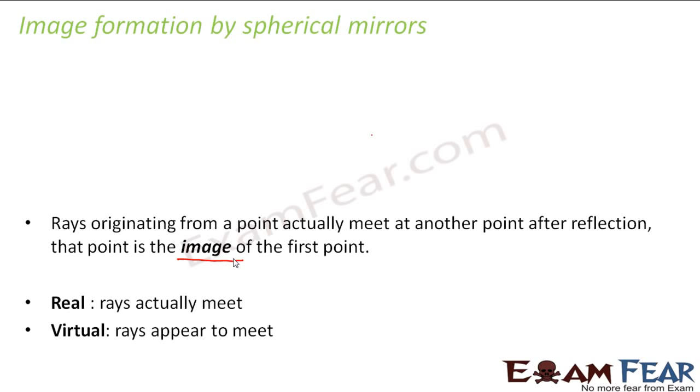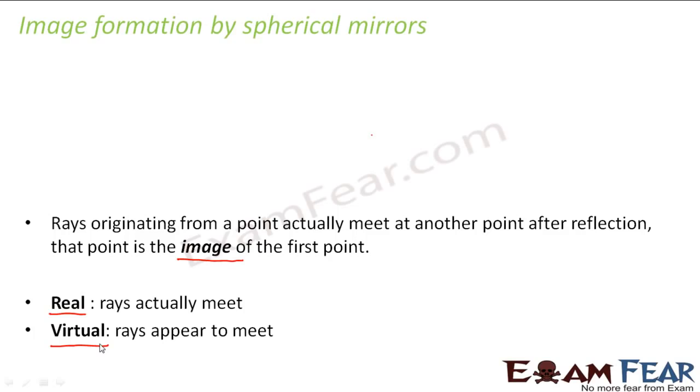The second option is that the reflected rays do not actually meet at a point. They appear to meet at a point. In that case, since the rays are not really meeting, we say that the image formed is a virtual image. So these are the two categories of image which we will obtain when an object is placed in front of a spherical mirror. Real image when the reflected rays actually meet at a point. Virtual image when the reflected rays appear to meet at a point.